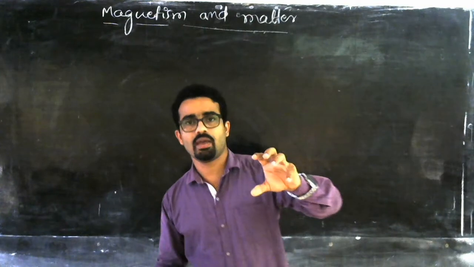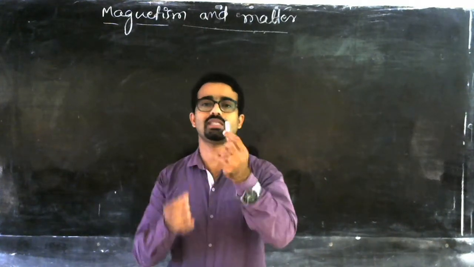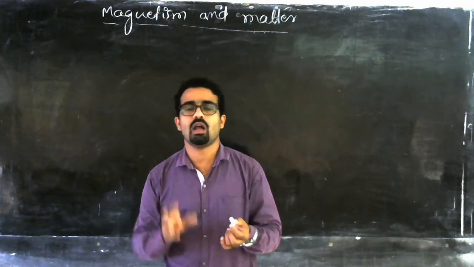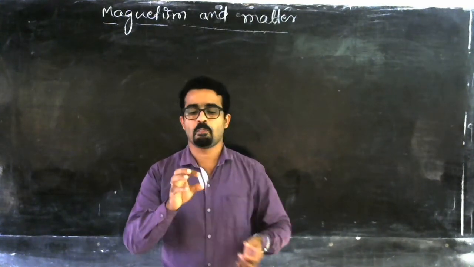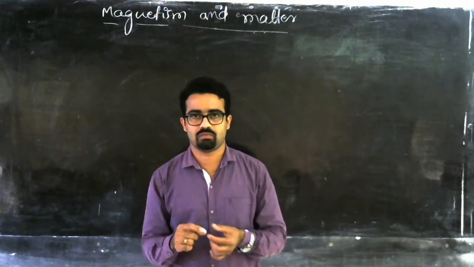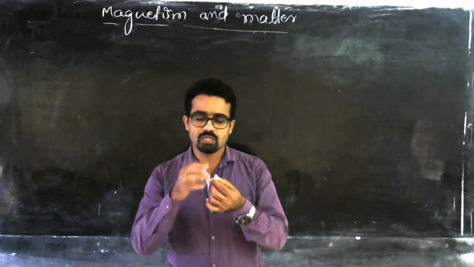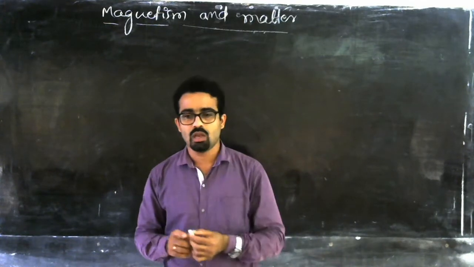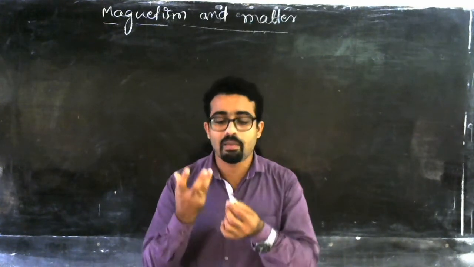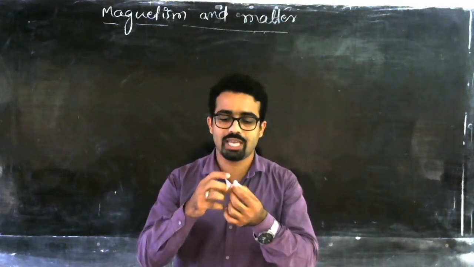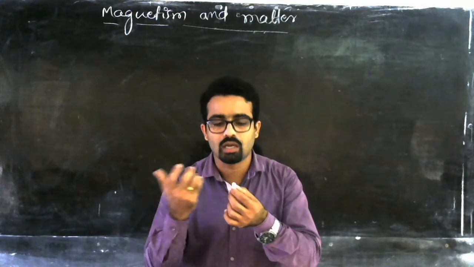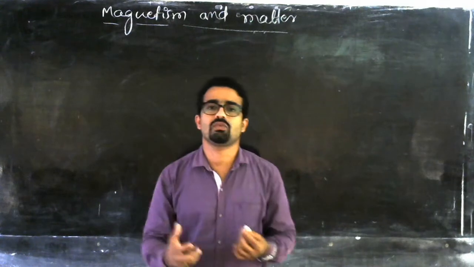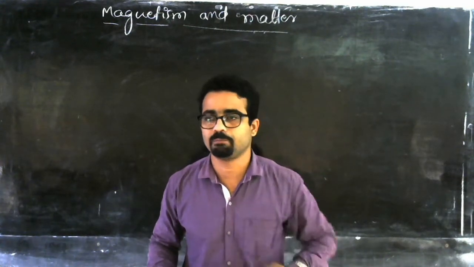For example, if I take this chalk, and if this chalk has any magnetic property, then how will this magnet react, whether this magnet will attract, what are the properties of this magnet, and how to represent the magnetic field given by this material. These are all the things we have to study in this chapter.